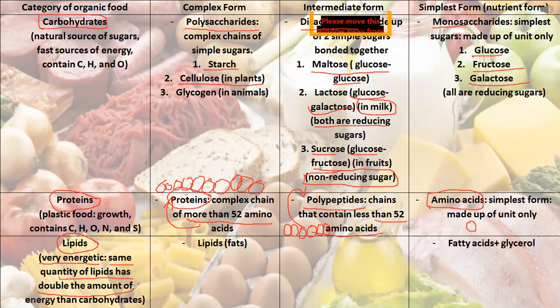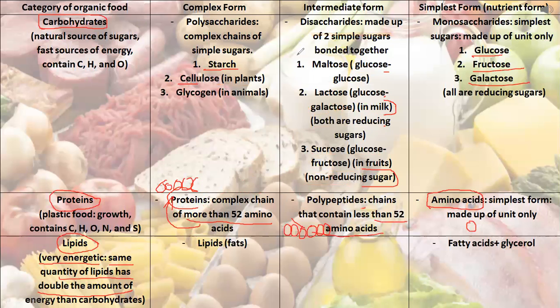Imagine that we eat 5 grams of lipids and 5 grams of carbohydrates. The 5 grams of lipids will give you double, meaning times 2, the amount of energy provided by carbohydrates.